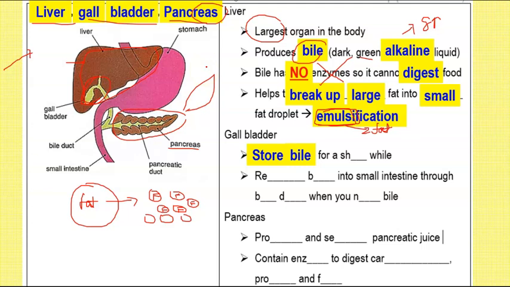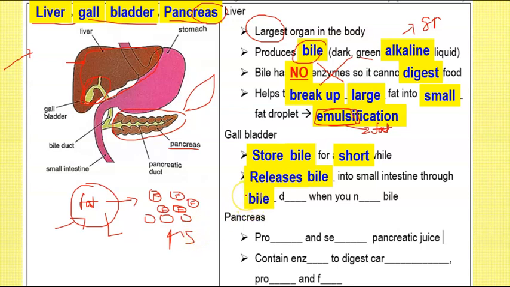Now, why do I say refrigerator? In your fridge, you have food, right? You put the food in the fridge. So the gallbladder stores the bile, not for a long while, short while only. Why is it a short while? Because the moment the stomach releases the food into the small intestine, bile will be released. The gallbladder will release the bile because the bile is supposed to help break up, not break down, break up fat from large to smaller fat droplets.